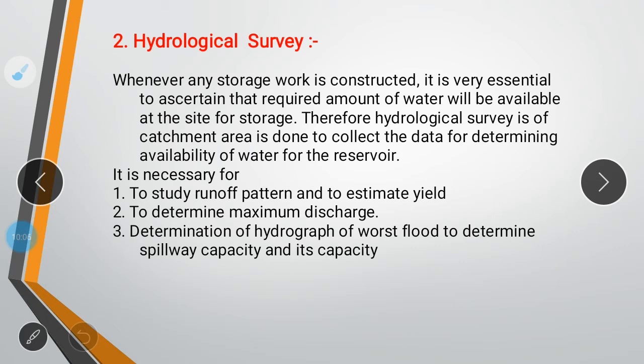That can be kept in mind, like how much area would be irrigated and how much water would be discharged from the particular reservoir. Next is determination of hydrographs and the worst flood, like in case of heavy flood, where that water would be diverted without affecting the irrigation field.